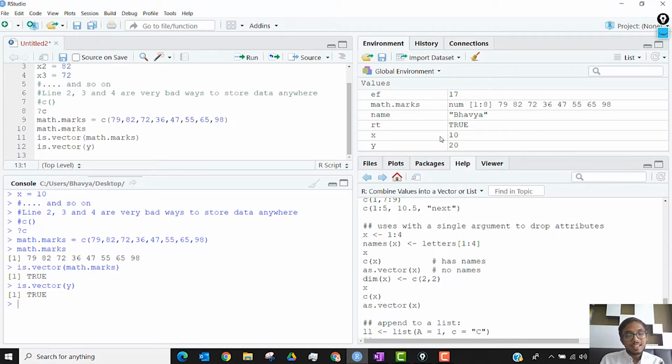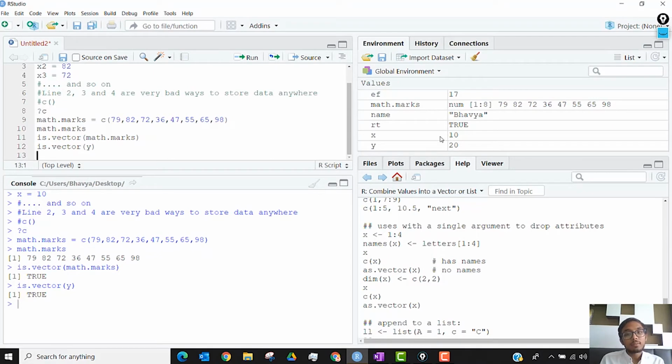Everything in R is at least a vector. x10 is a vector with one element. It's an ordered set of one element. A vector can have any number of elements. You can also have a vector with no elements. x, y, r, t, e, f currently in my global environment are all vectors.